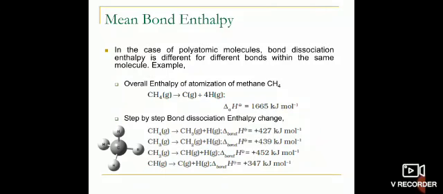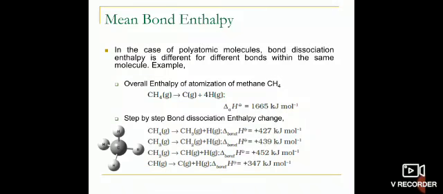Next, in the third, the CH2 species, when another CH bond is broken to give CH and hydrogen atom, then again we can see that the amount of energy required to break the same CH bond is now different. It is 452 kilojoules mole inverse. Lastly, the CH remaining back breaks down to give carbon atom and the hydrogen atom, and the enthalpy involved in this breaking is 347 kilojoules mole inverse.